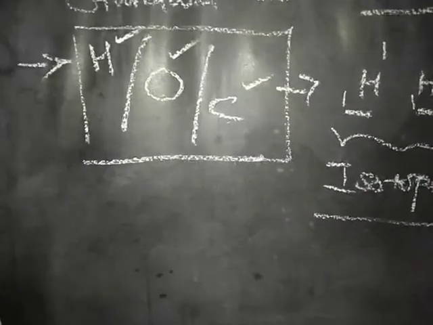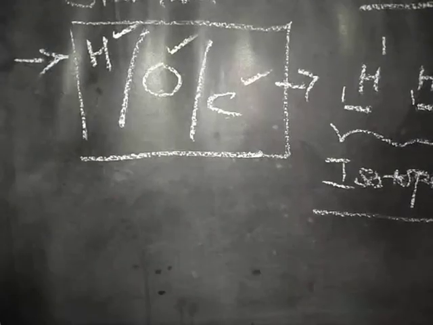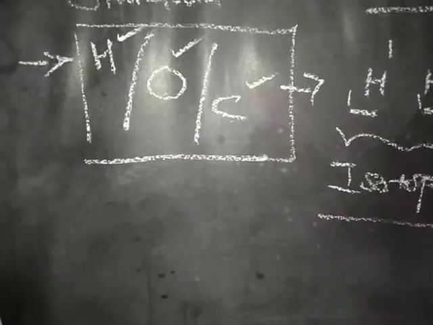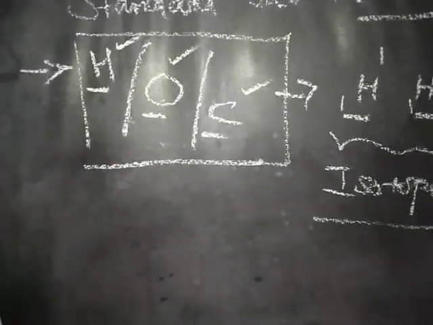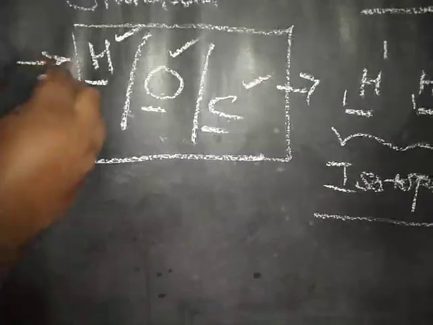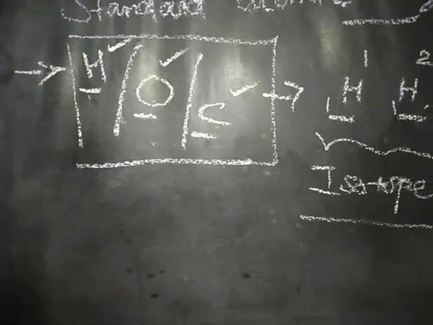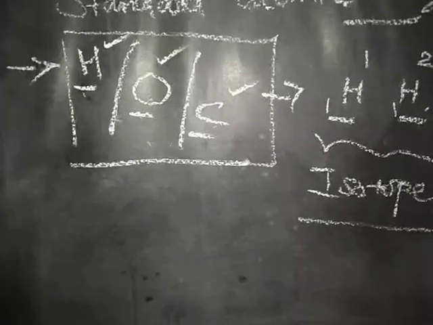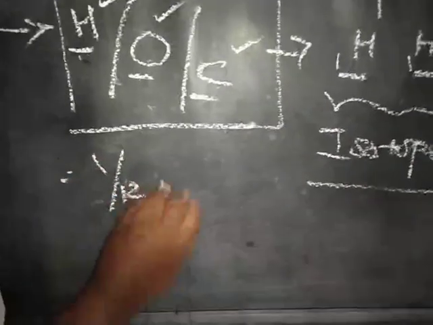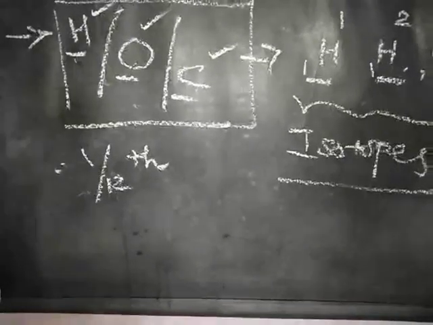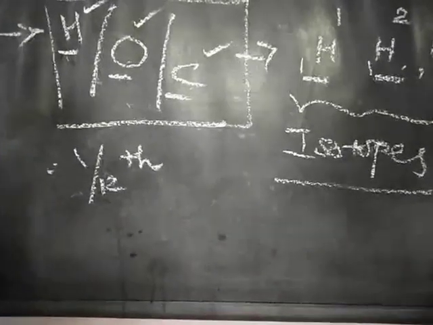So what is the definition of relative atomic mass? The relative atomic mass of an element is the ratio between the average mass of its isotopes, the average mass of its isotopes, instead of hydrogen or oxygen or carbon we may take some other atom of an element, to the 1/12th part of the mass of a carbon 12 atom.